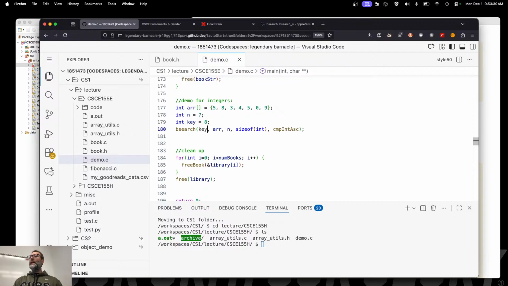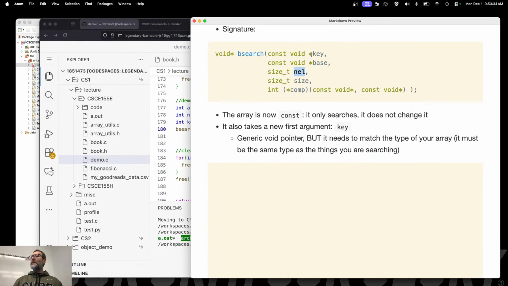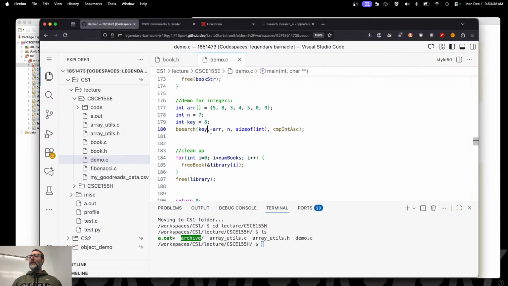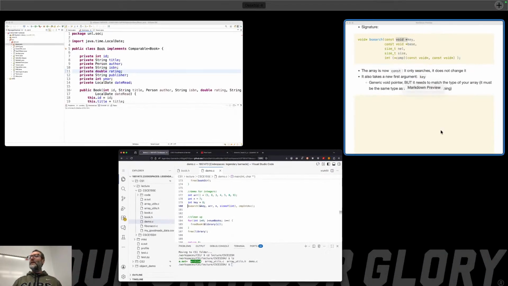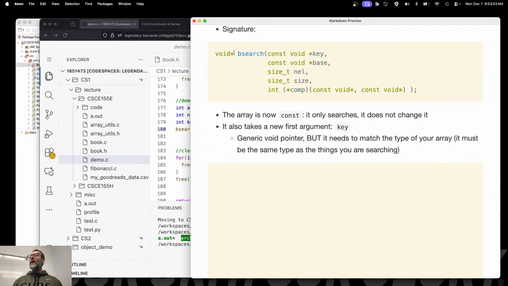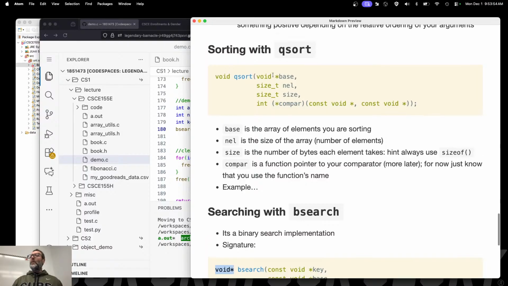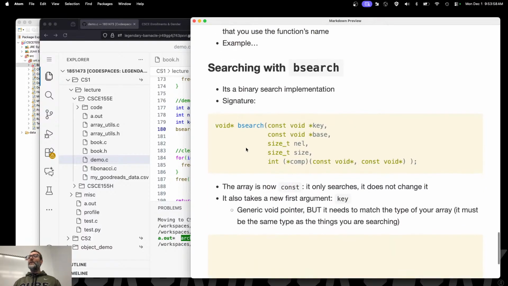Can I just do key? Nope. What is it assuming? It's a pointer, a generic void pointer. So if I've got a regular old variable, how do I get a pointer value out of that? Ampersand in front of it. There we go. Now that doesn't tell me where it is. So let's come back over here and see, oh, now I'm actually returning something, whereas with qsort, it wasn't returning anything. We're now actually returning something with bsearch.